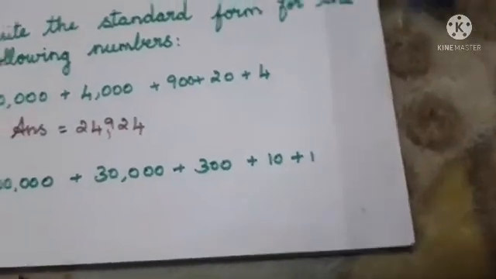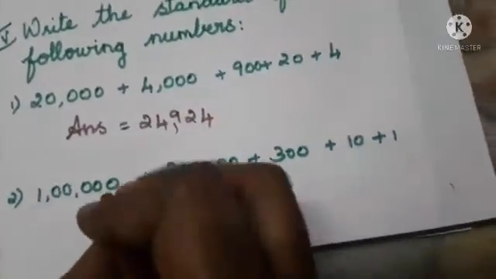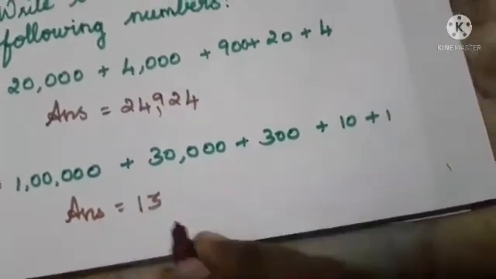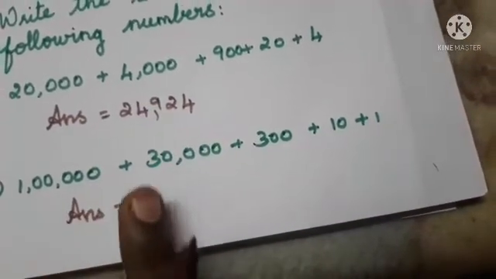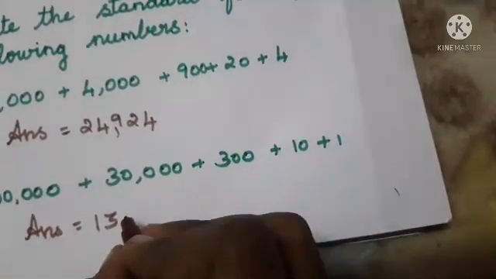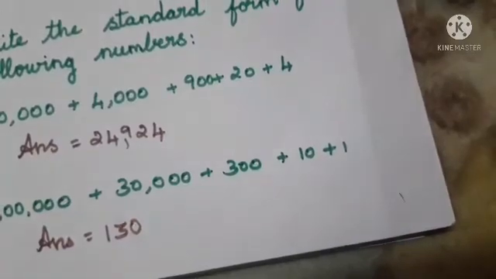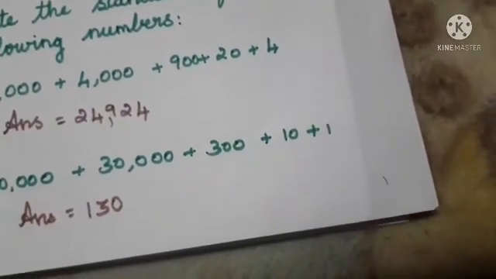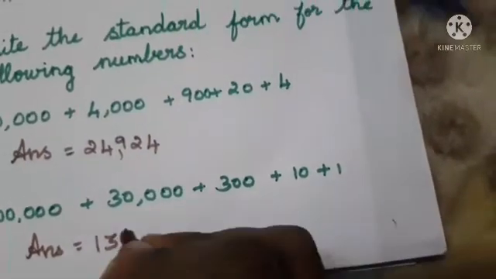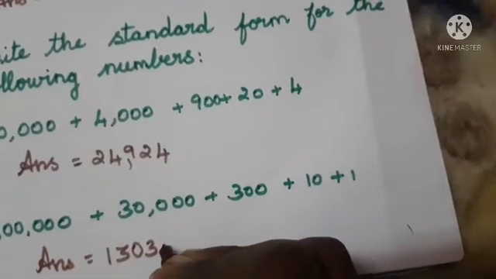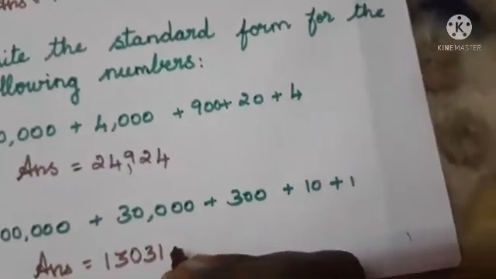So how can we write? We can write the answer as 1, 3. So we have lakh and 10,000 we have. Next, here 1000 is missing, no. So if any place value is missing, we have to put 0. Okay, if any place value is missing, we have to put 0 for that number. So 0. Next 100 we have, no. How many 100? Yes, 300. Then how many tens? Yes, 1 tens and 1 ones.